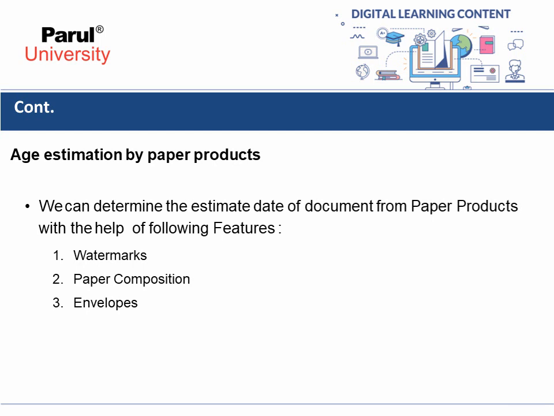Now let's discuss the age estimation by paper products. We can determine the estimated date of a document from paper products with the help of the following features. So we can determine the age of a document by analyzing the watermark, by studying the composition of paper, and also by studying the envelope and its careful examination. We can determine or estimate the age of the document. So now let's discuss one by one in detail.